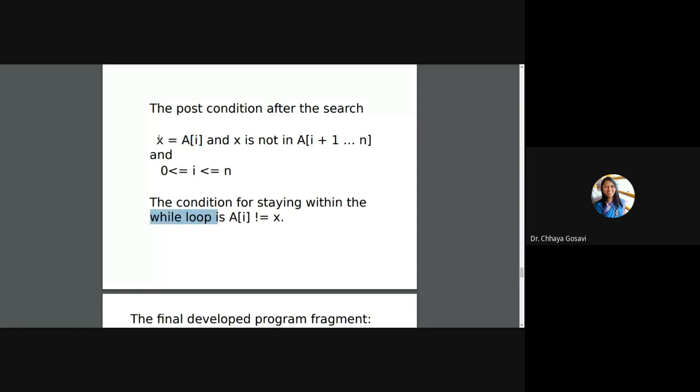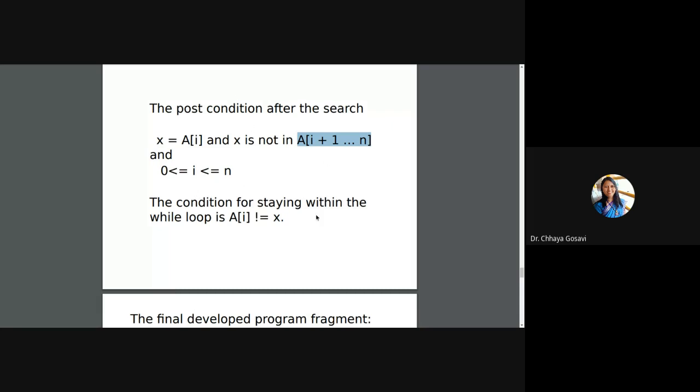When you come out of the loop, you have already found that number and it is not present further in the array. If the number is found, suppose you have an array of size 10 and you found it at the 8th position, you will not check the 9th and 10th positions, right? You will just return it. Even if there are duplicate elements, you are searching for the first occurrence of that element. So if that element is found at a particular position, you are not going to search the next positions till the end of the array. That is the postcondition.